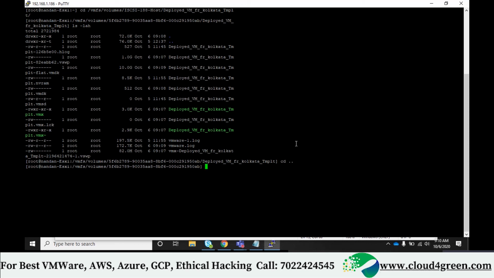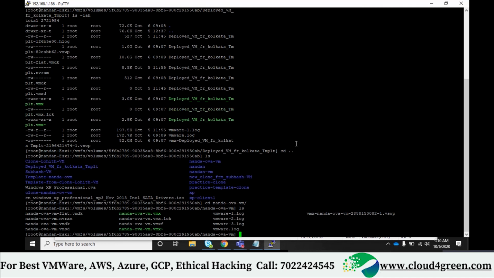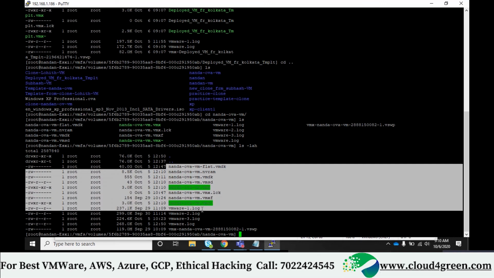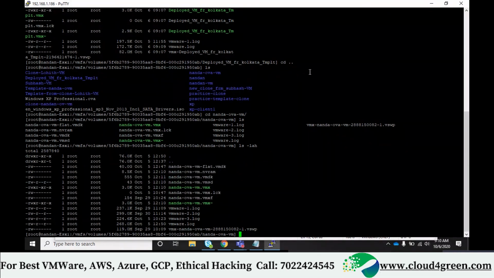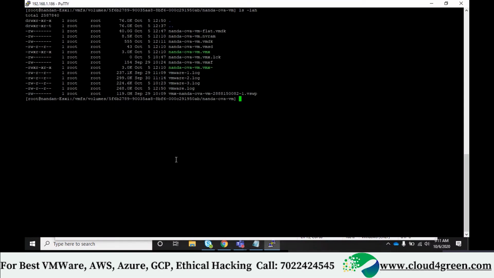Let me take some other machine. Any small machine. A Nandan VM works now. Nandan works. That is working, huh? Okay. See, I want to view like this. You understood now? See, it is showing the file extension. Since you kept a very big name, I don't want to use that. Okay. So have a look now.